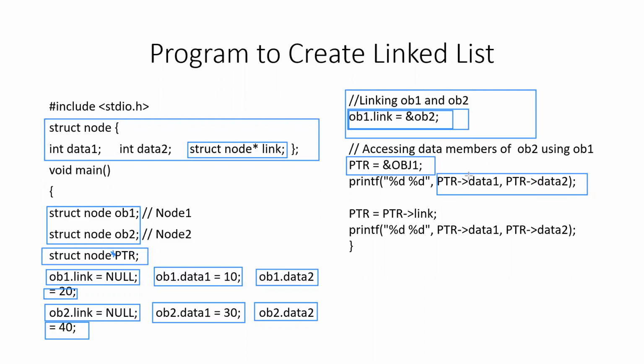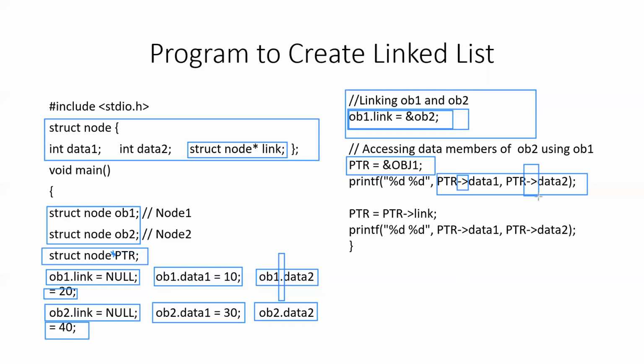Please note that the dot operator has not been used to access the members. Instead, this particular symbol has been used. Now, why has the dot operator not been used? You can see that here the dot operator was used to access data 2. So why has the dot operator not been used here?